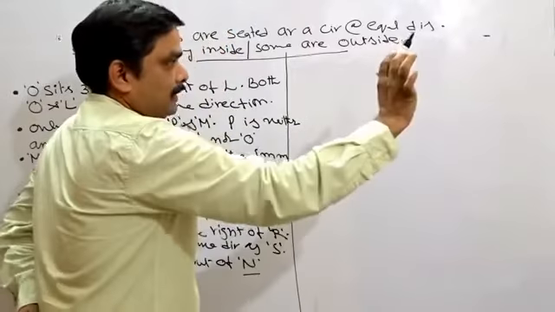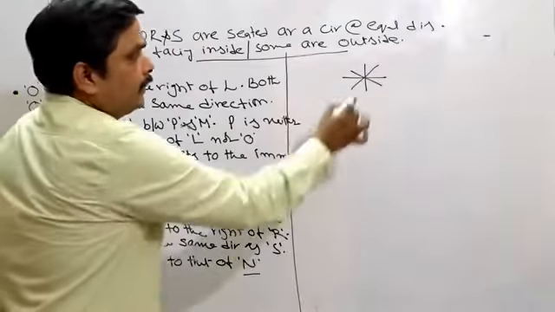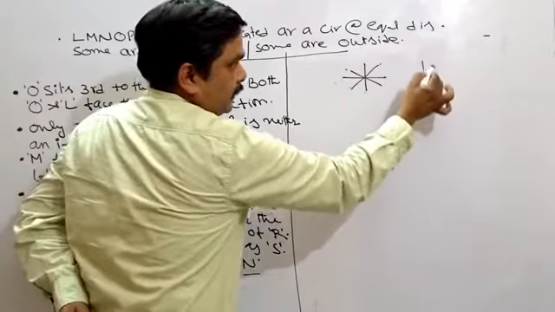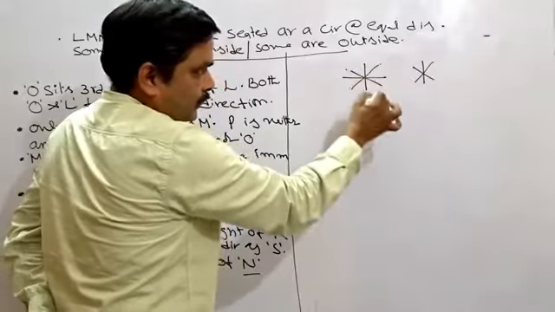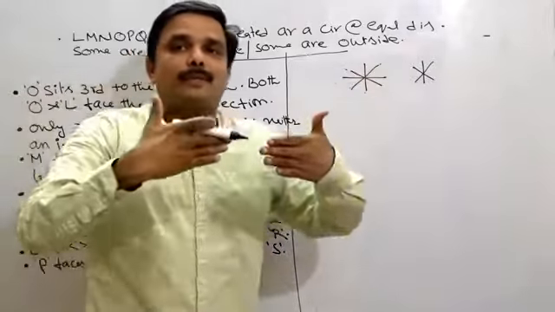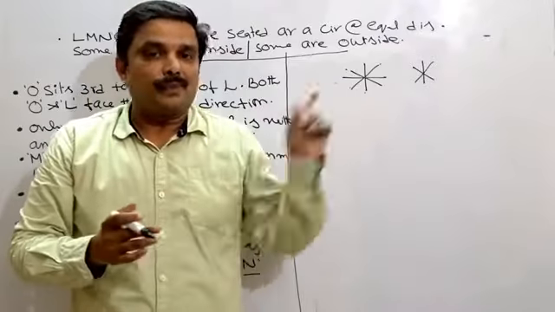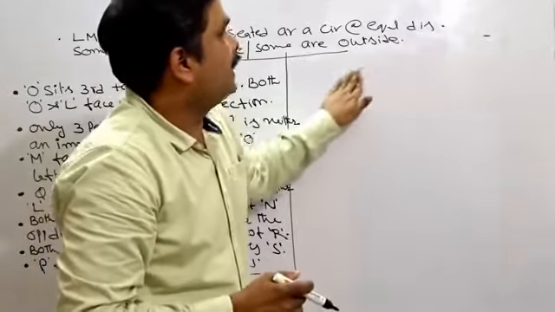Suppose 8 persons are there. I may take it in this way. 8 are there, right? These two are opposite, these two, and these two. Suppose 6 persons are there. We can take like this. 10 are there, opposite to each other. 12 are there, 2 opposite to each other. In 2 sets I am going to take. Got the clarity? Right. Now, in this question, they have given 8 persons.